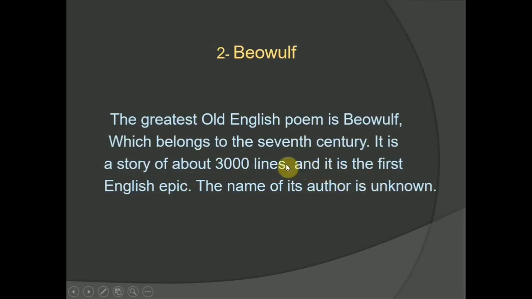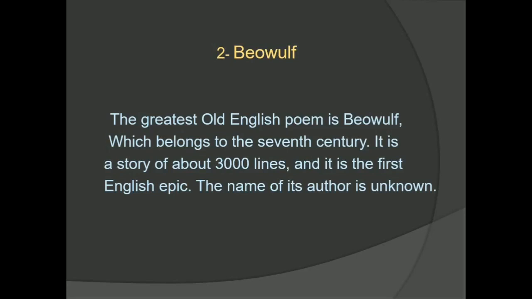This is one. If you want to discuss this introduction, we can see that Beowulf deals with a noble hero. Briefly, the summary of Beowulf: the noble hero, whose name is Beowulf, managed to kill the monster named Grendel and his mother.